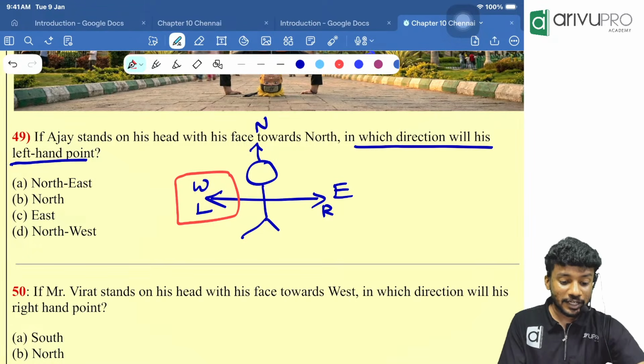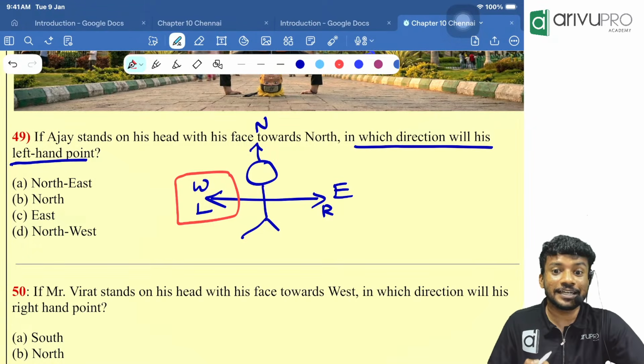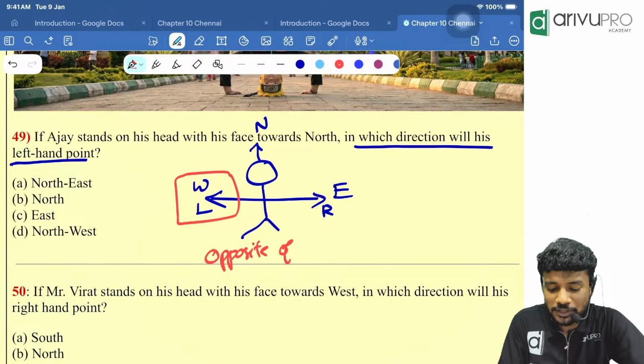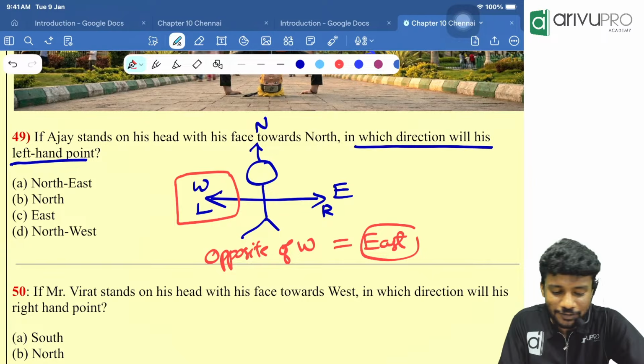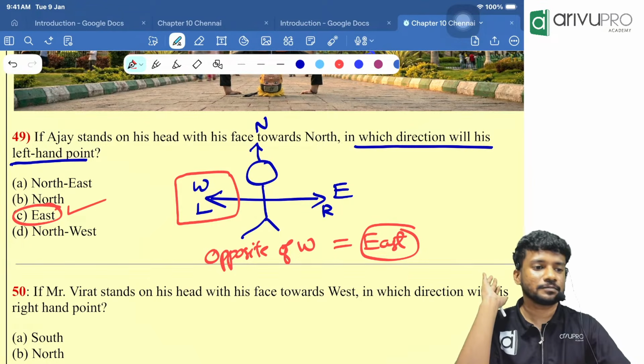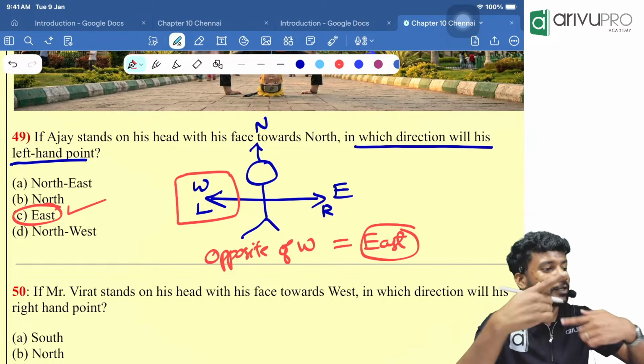West. But is our Ajay normal here? No. Ajay is standing on his head. Now tell me people, what is the answer then? Opposite of west. Opposite of west is equal to what? East is our answer. Directly you can go and mark options. Understood? Do it normally, then take the opposite.